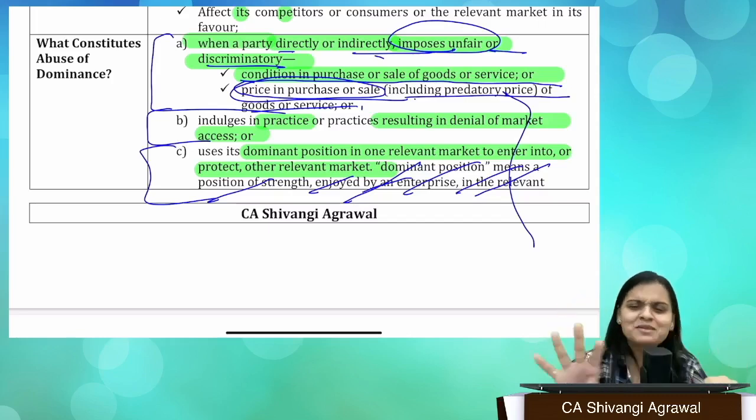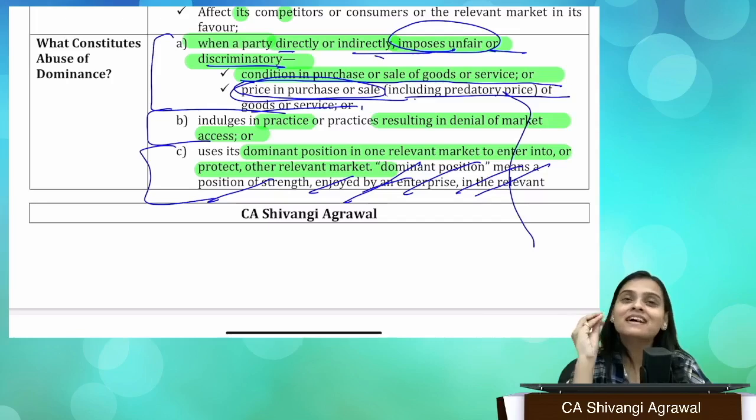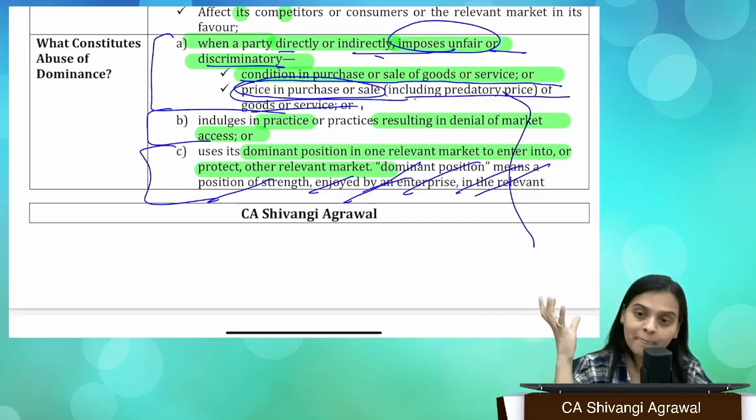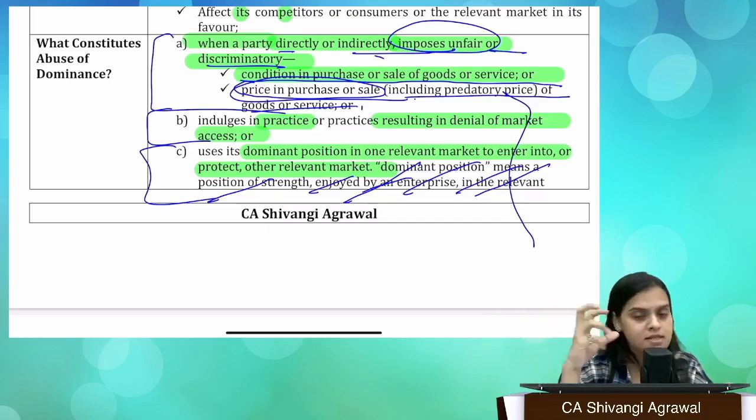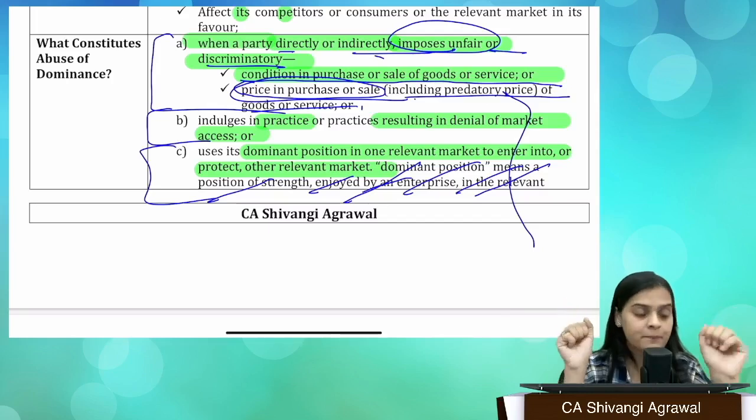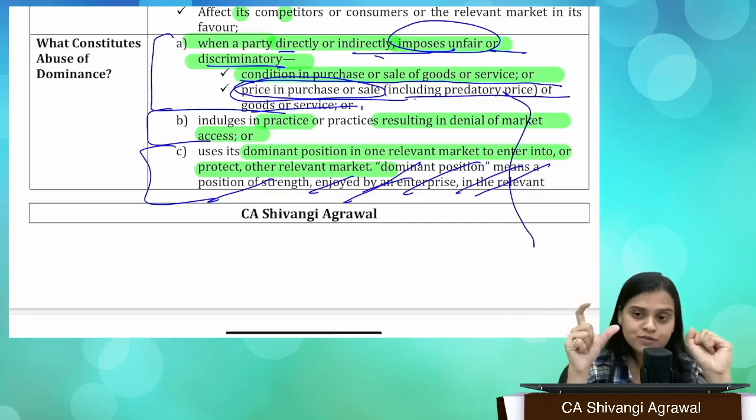Or let me take a more realistic example. This sounds something absurd, right? Let me take a realistic example. Let's say we are talking about HP. Now, HP printers are very much in demand and it's somehow dominating the entire printer market, right? Now, if you want to buy a printer, they force you that you have to take our paper also. That A4 size printing paper that normally comes.